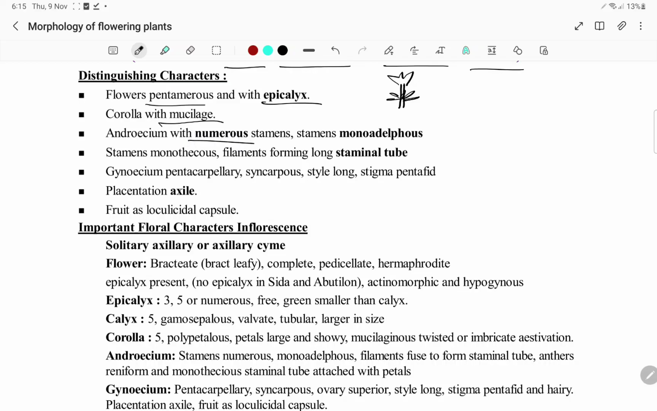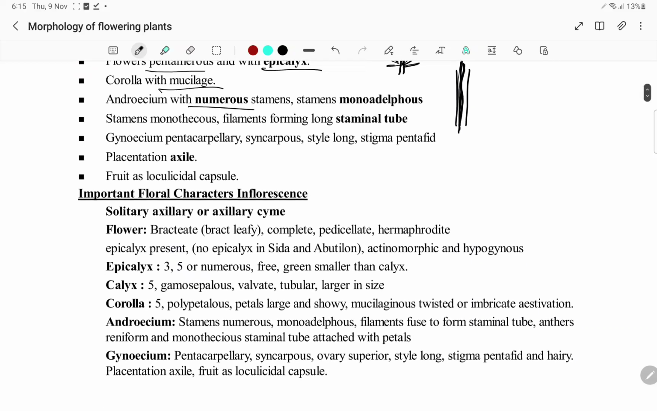and the stamens are monoadelphous. If you see, the stamens are all combined to form a tube which is covering the carpel, the syncarpous carpel. And the stamens are monothecous. You will have only 1 theca per lobe. Filaments forming a long staminal tube.